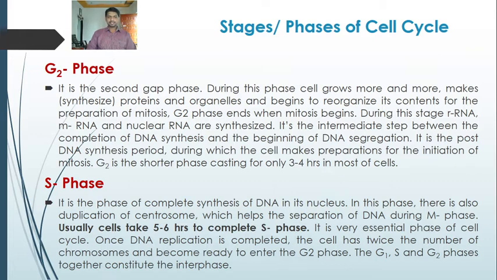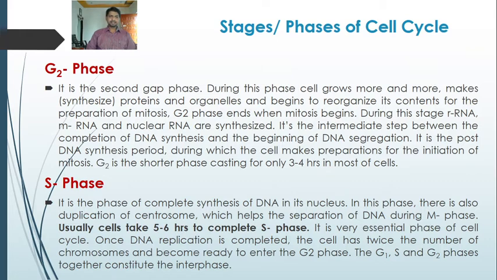So during S phase, there is synthesis of the DNA in the cell nucleus, and once DNA replication is completed, the cell has twice the number of chromosomes. If the parent cell possesses 16 chromosomes, for example in case of onion, then after DNA replication, the chromosome number becomes double, that is 32. So the cell has twice the number of chromosomes and becomes ready to enter the G2 phase. It is the second gap phase.